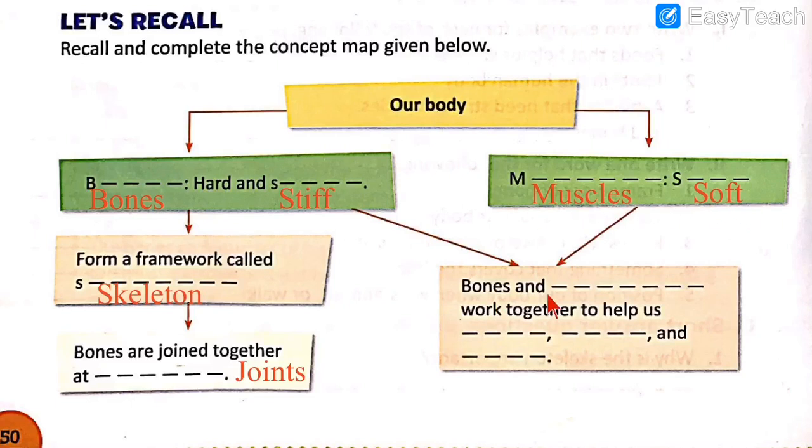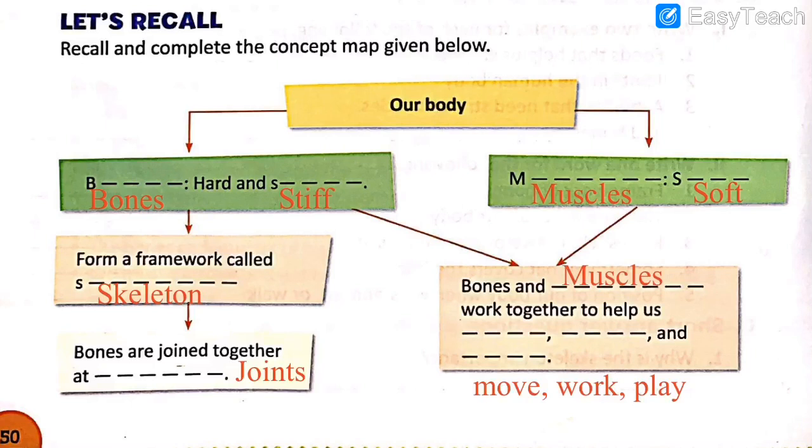Over here we have muscles are soft. So bones and dash work together. Which things work together? Bones and muscles, they work together. And they help us dash, dash, and dash. So because our bones and muscles work together, which are the three things that we can do every day? We can move, we can work, and we can play. So those are the three things that will come in the blanks.